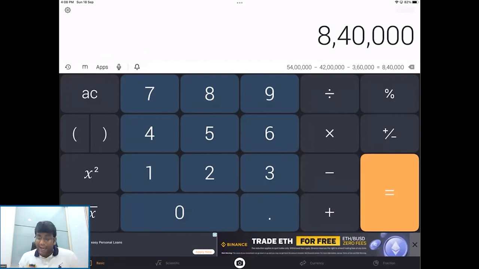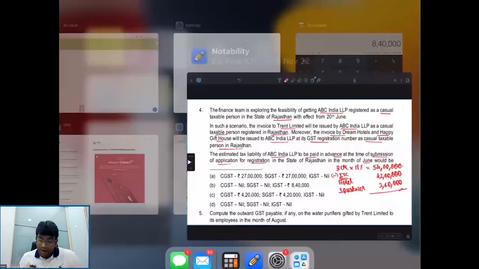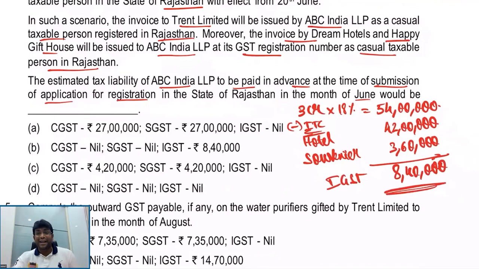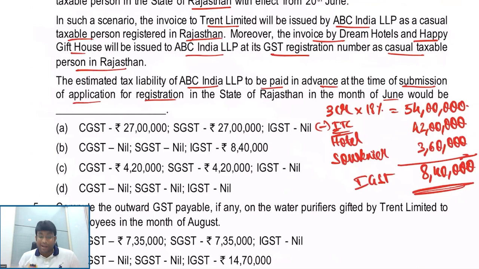Balance is coming to 8 lakh 40,000 of IGST payable, my dear friends. That is IGST only, because ABC is registered in Rajasthan, and they're going to give the bill to Trent, who is in Maharashtra. So the answer is option B, my dear friends, 8 lakhs 40,000.